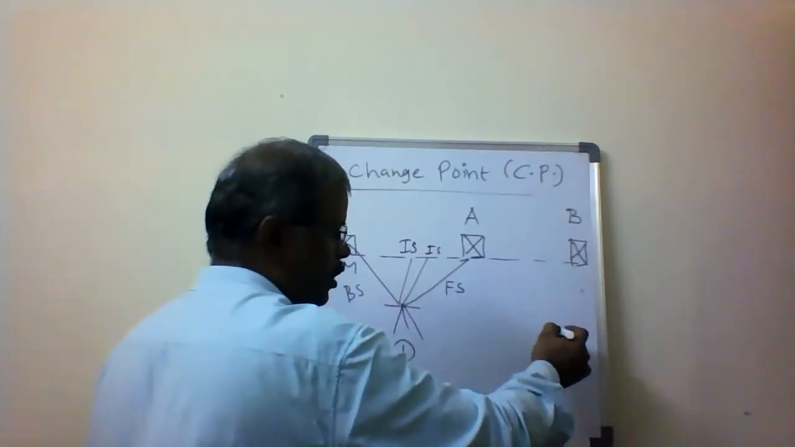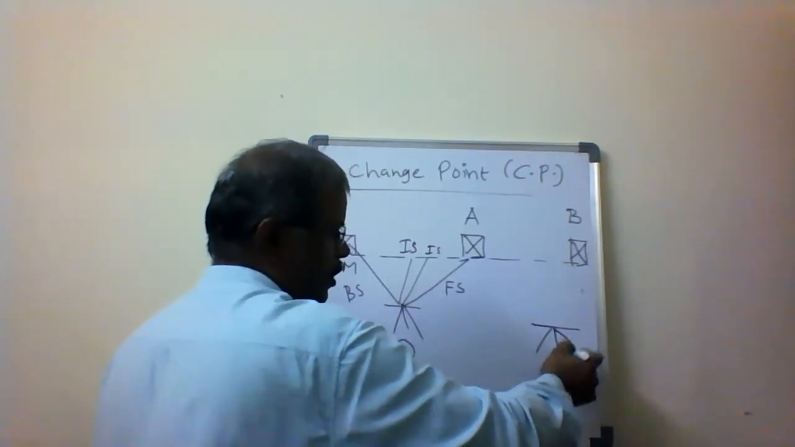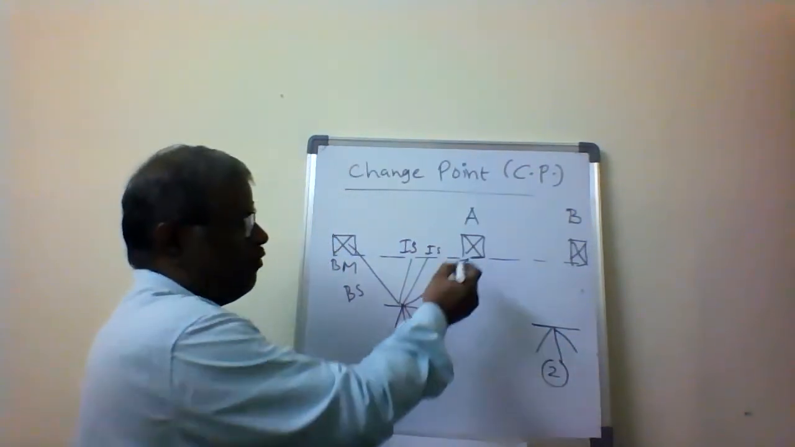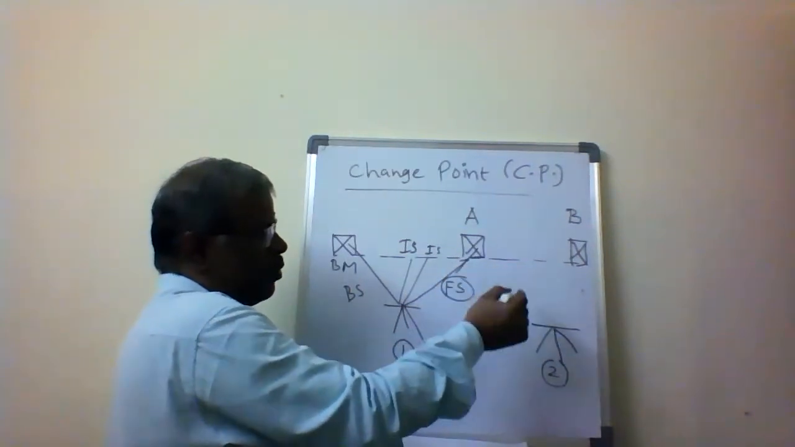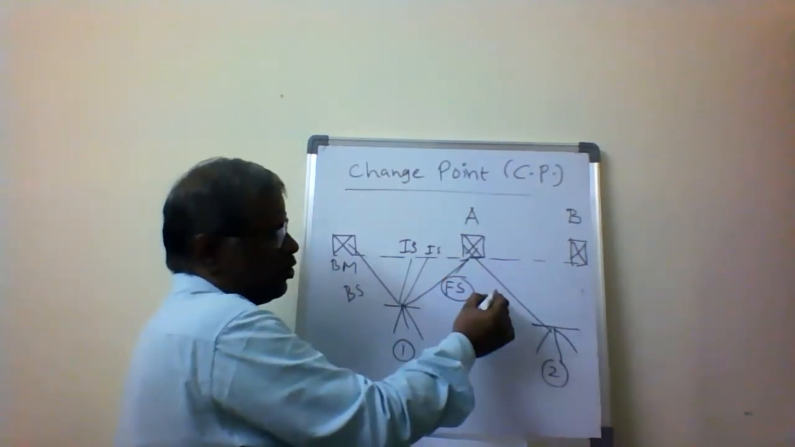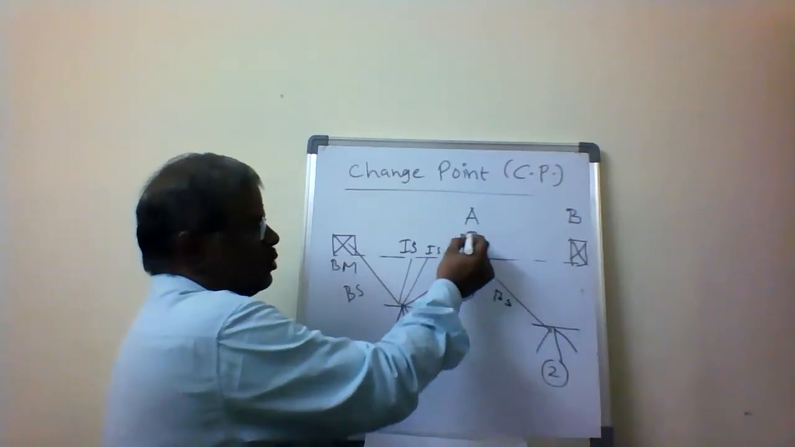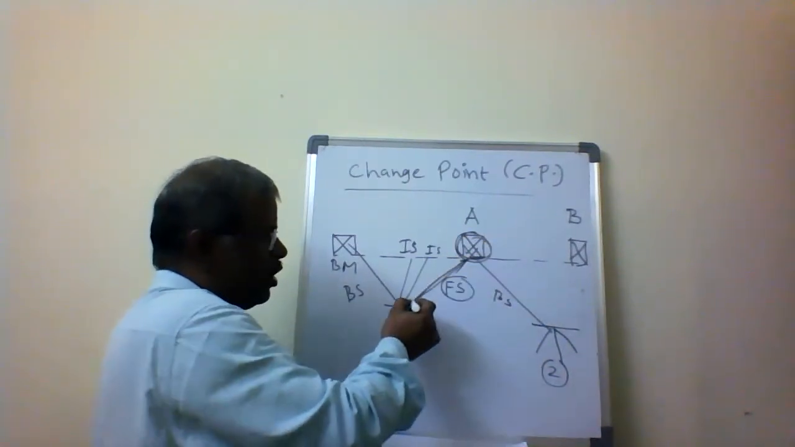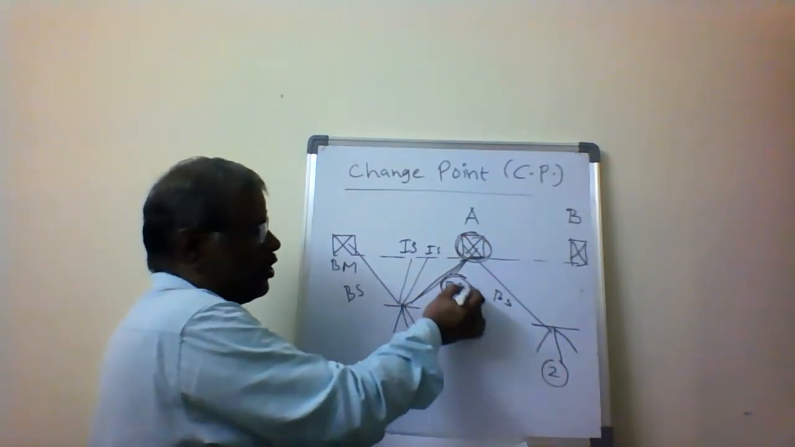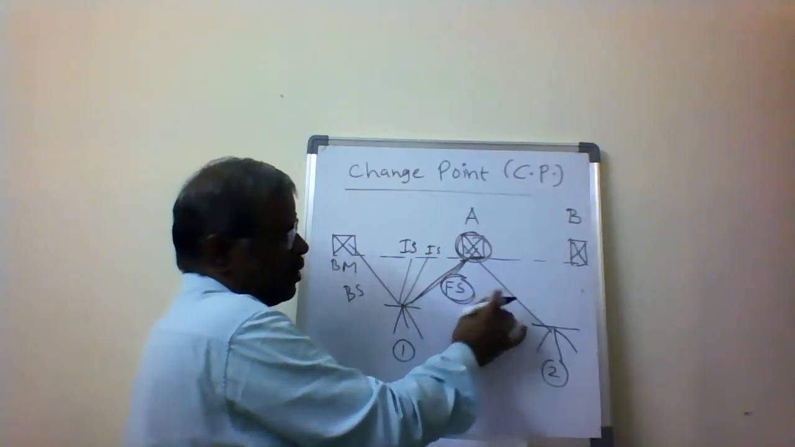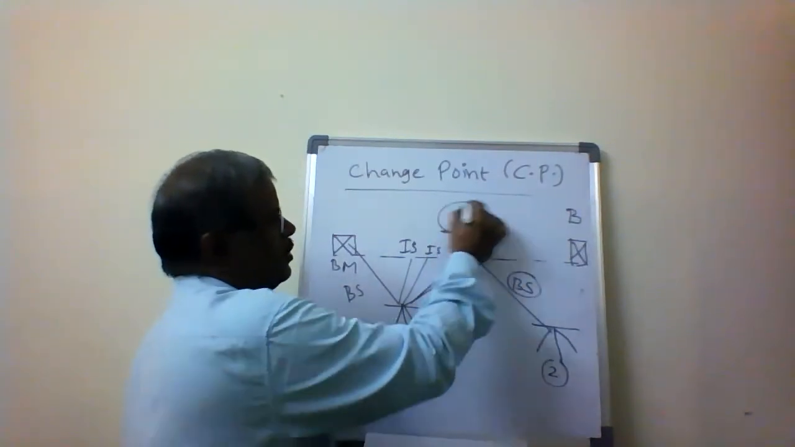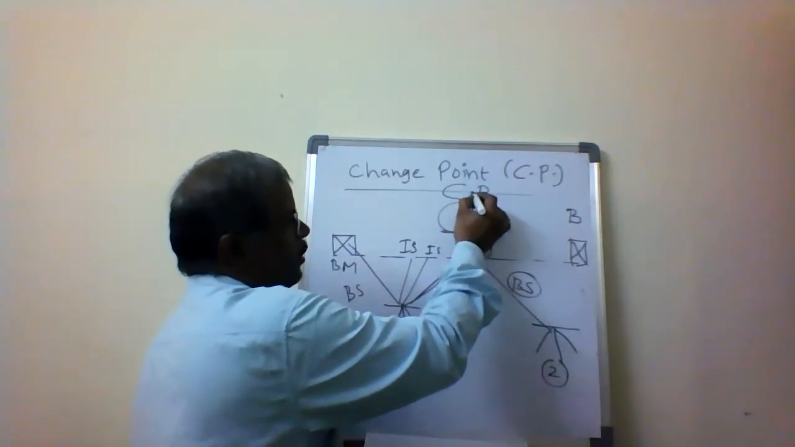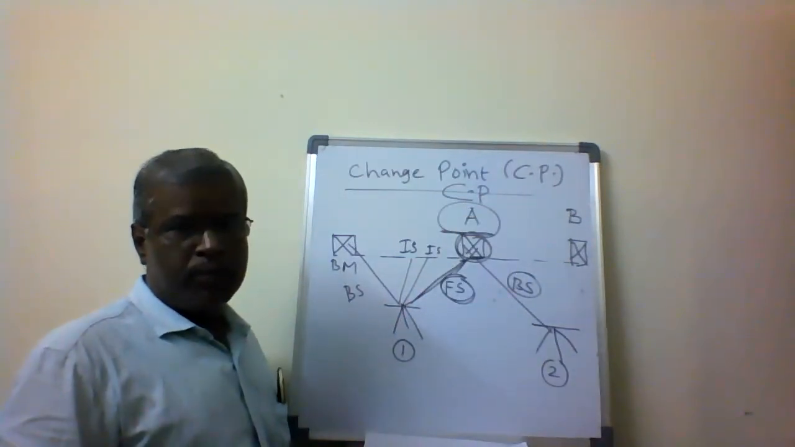Then I shift the instrument over here. This is the second location, where I take the reading on the same point once again. So this is my backside reading. At this point A, the previous setup gave me the foresight reading, and the next setup gives me the backside reading. This point we call the change point.